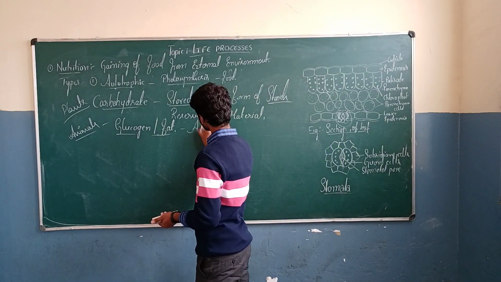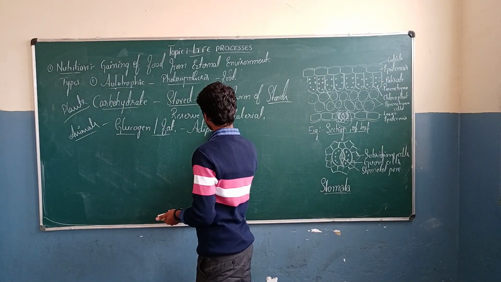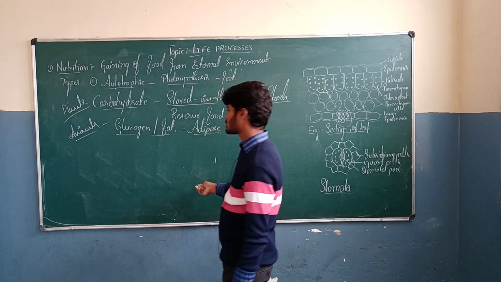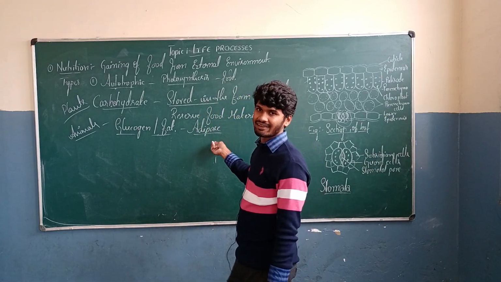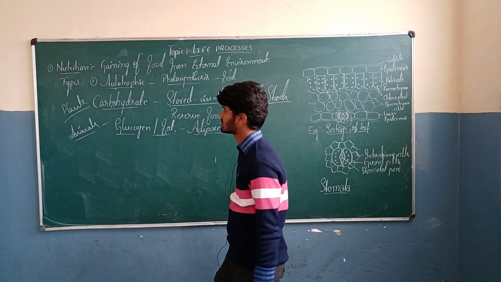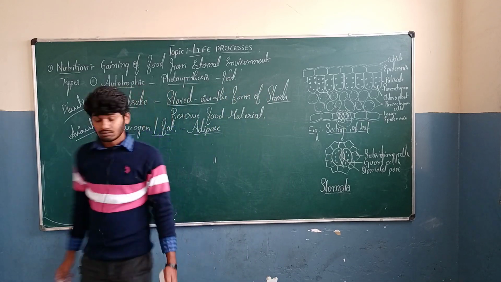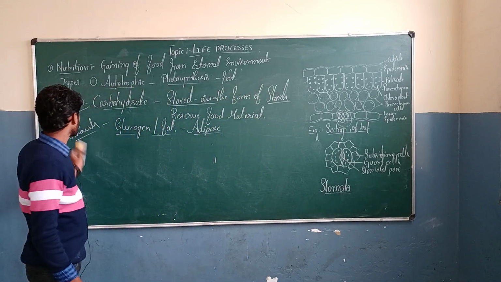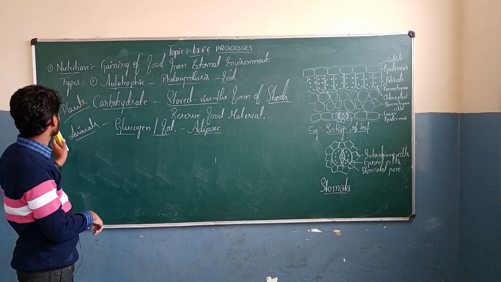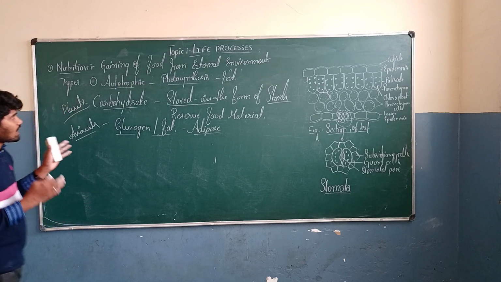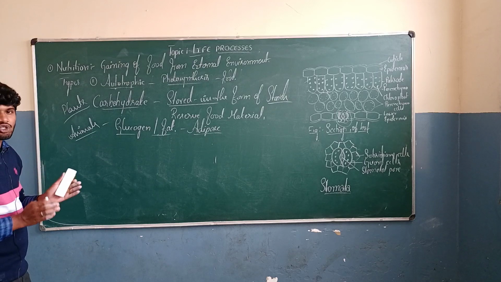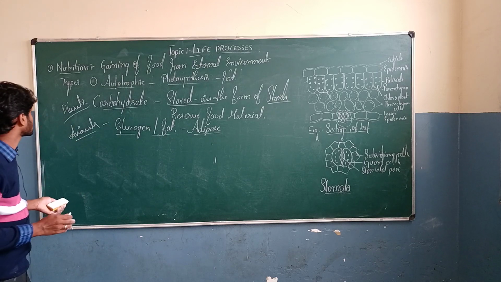Adipose tissue helps in storage of the reserve food material in case of animals. This is the autotrophic type of nutrition which is present in the plants.